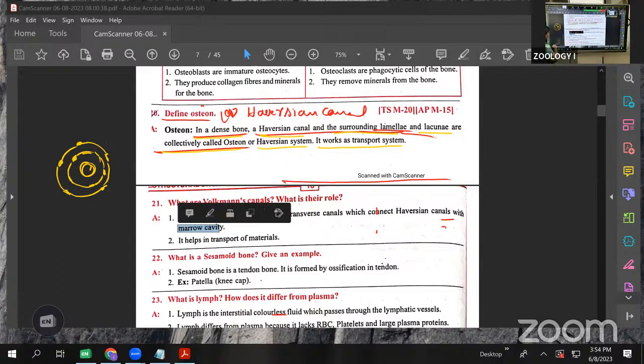Next, the last question. With this answer, we will finish today's class. What is the sesamoid bone?